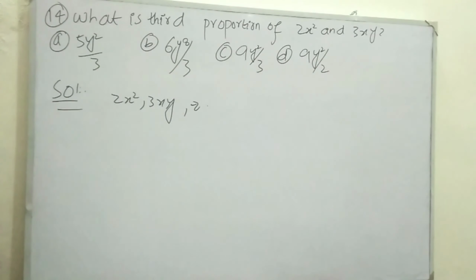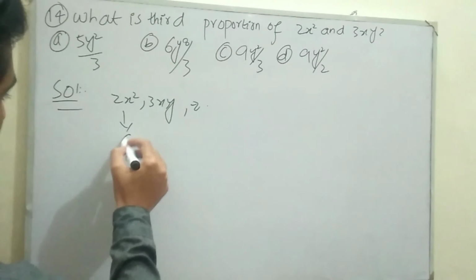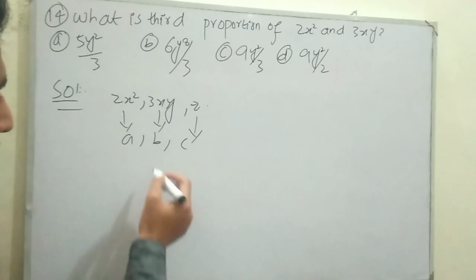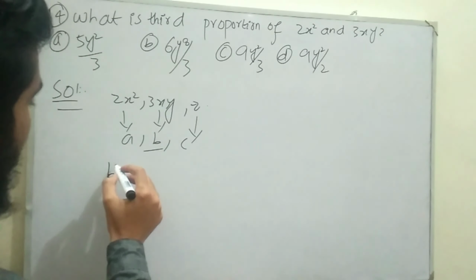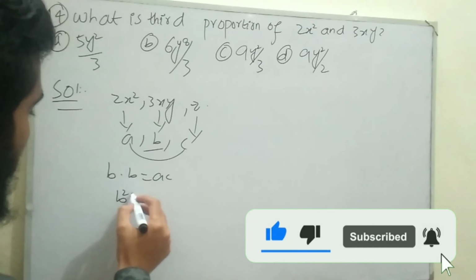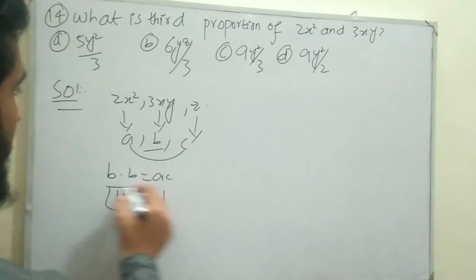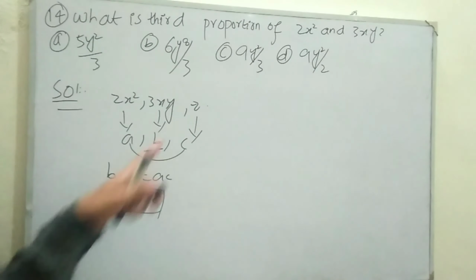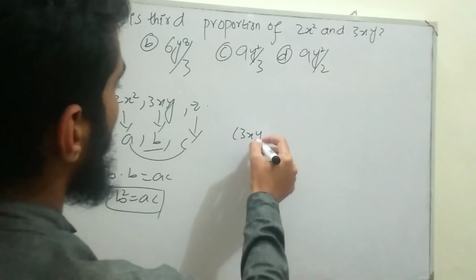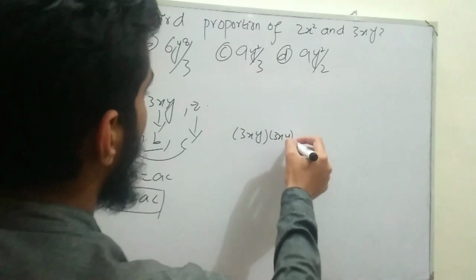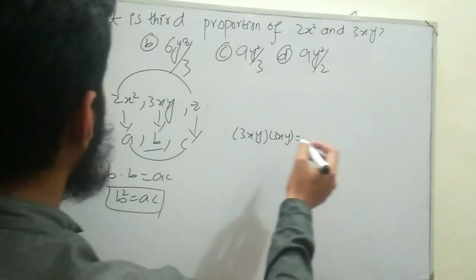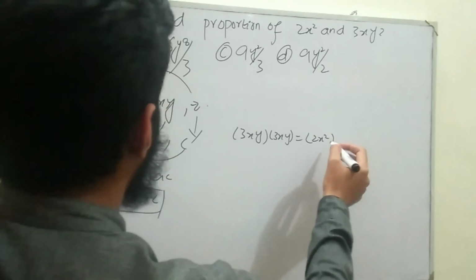So using the continued proportion, let's suppose this is A, this is B, and this is C. Using the continued proportion property, the product of the middle number with itself will always be equal to the product of the extremes. B square is equal to AC. Using this formula for finding the value of unknown z, we take 3xy, the middle number, multiplied with itself, so it becomes 3xy multiplied by 3xy, is equal to the extremes, 2x square multiplied by z.